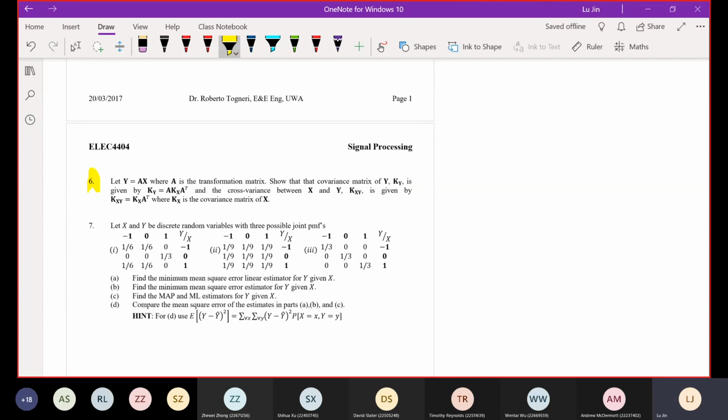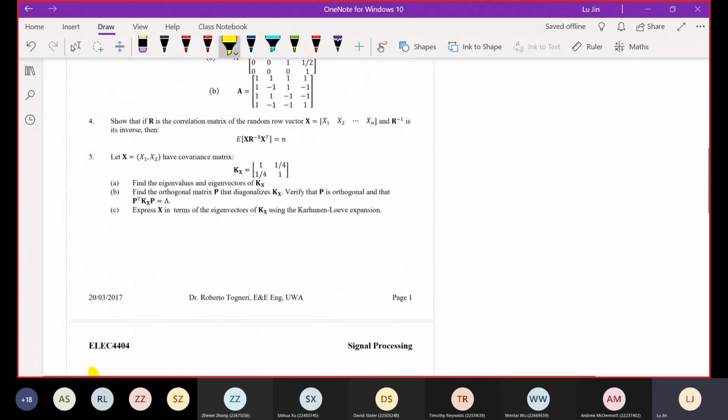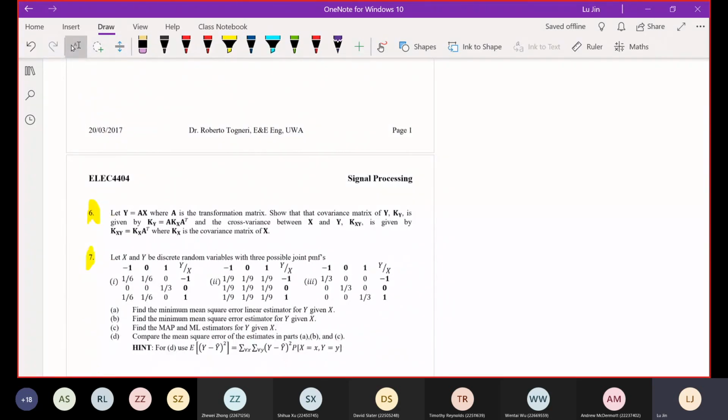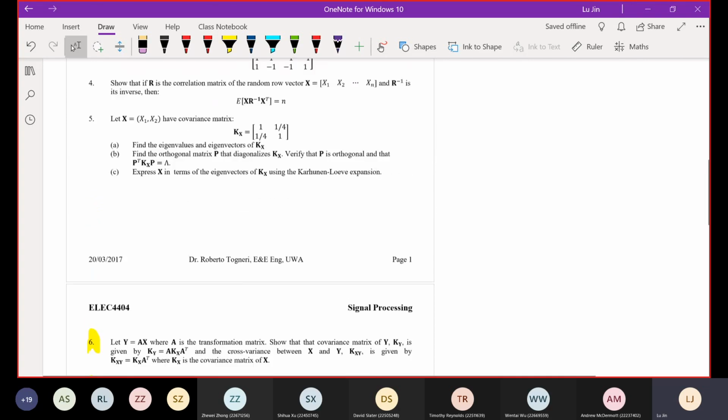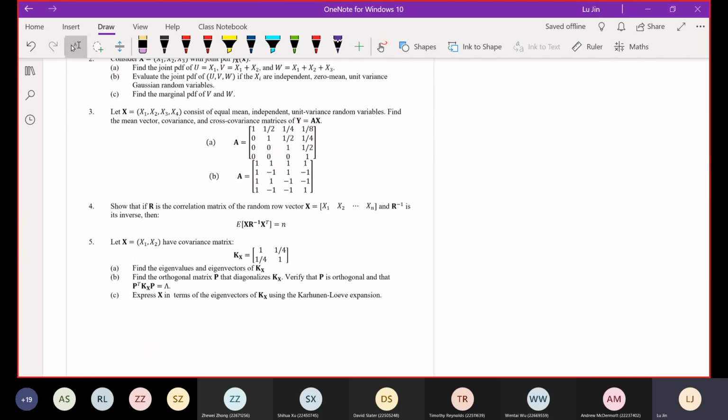In the remaining 6 questions, I want to just give you a highlight. Question number 1 and question number 7 are pretty hard. Sorry to say, it should be very, very difficult. I don't think our class test will have such difficult questions. But for your understanding, I still have to go through them, and it will take a long time. The remaining questions, question 2, 3, 4, 5, should be okay. So let's see how many questions we can finish.